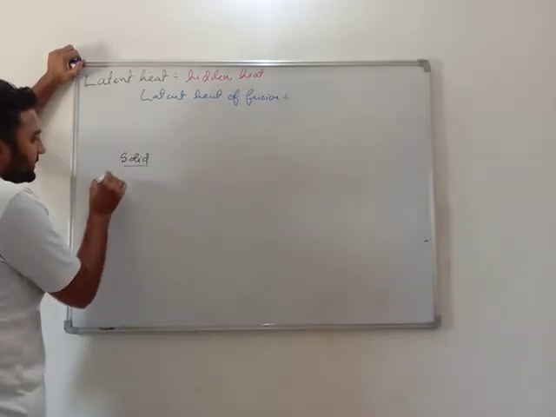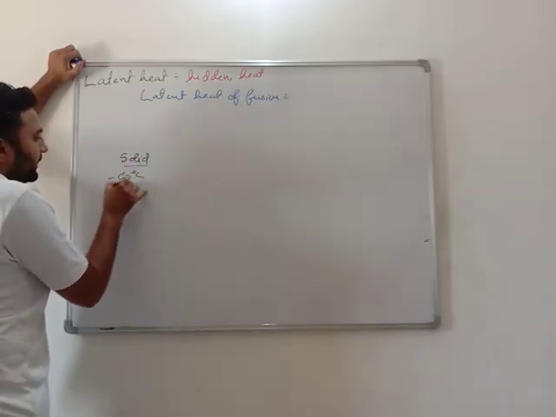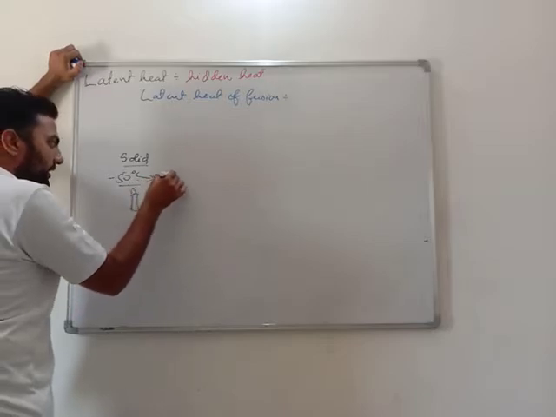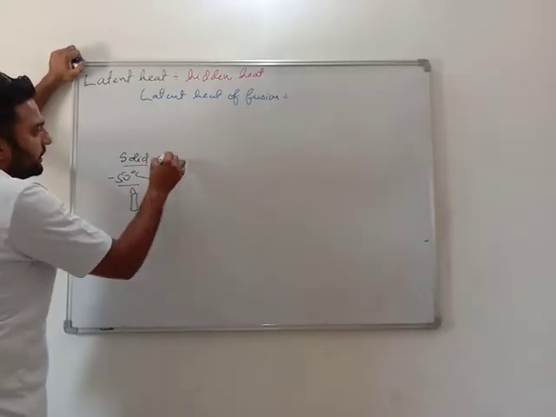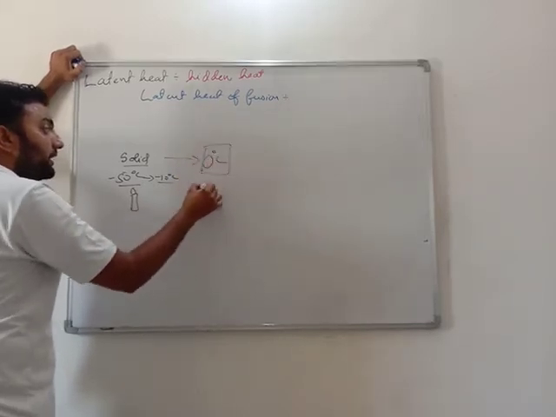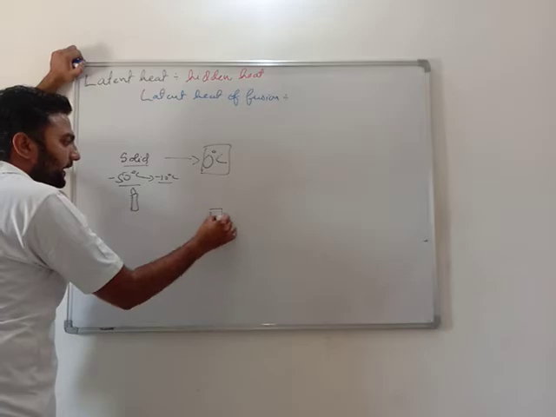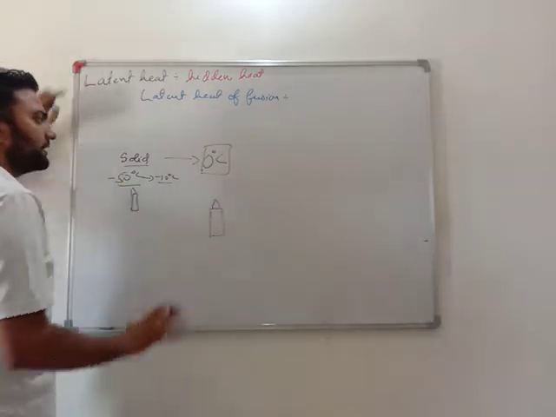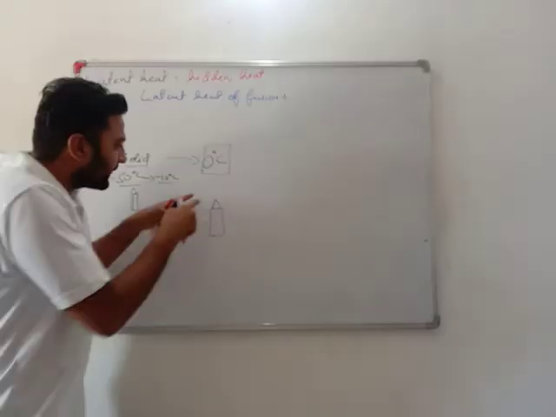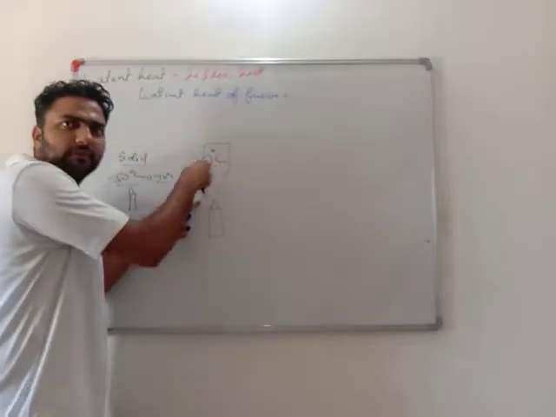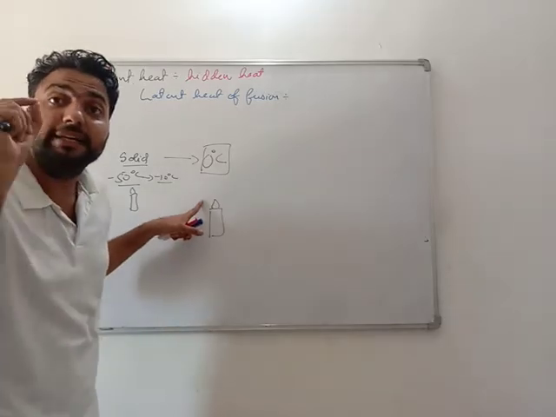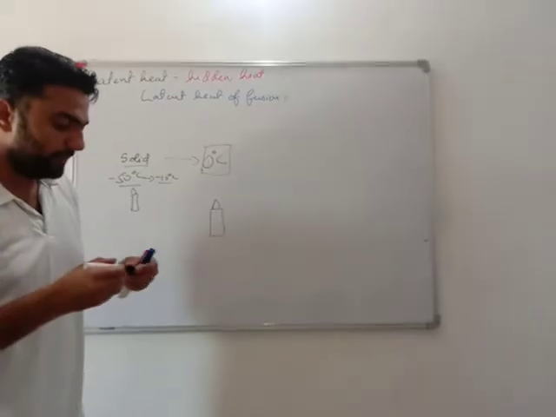Solid ice at minus 50 degrees, I am heating it, and the temperature rose to minus 10 degrees, then a level came, 0 degrees. At 0 degrees I am heating this ice, but the temperature is not rising. It means the heat I am giving is not raising the temperature, so where is it hidden? Very important.